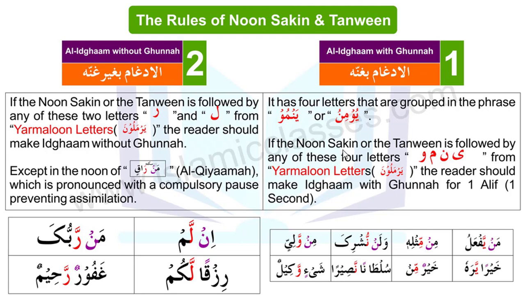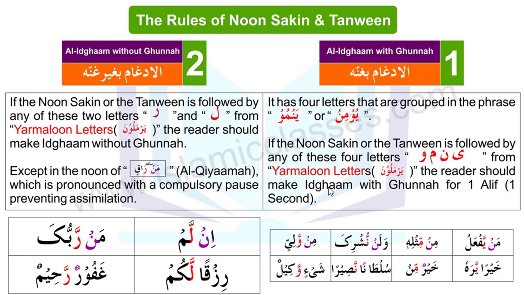Okay. If the noon sakin or the tanween is followed by any of these 4 letters, which are ya, noon, meem, waw, or you can also say Yanmu or Yuminu, from Yarmalun letters, so these 4 letters are from the Yarmalun letters.